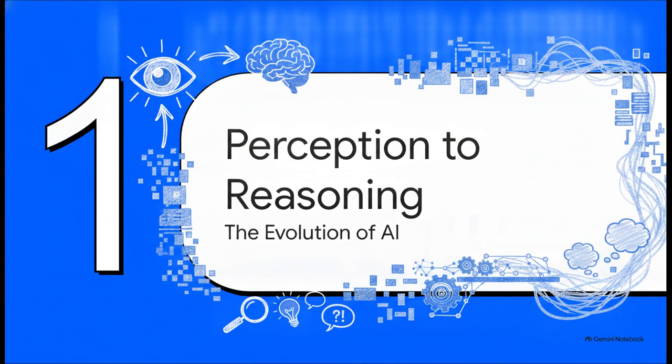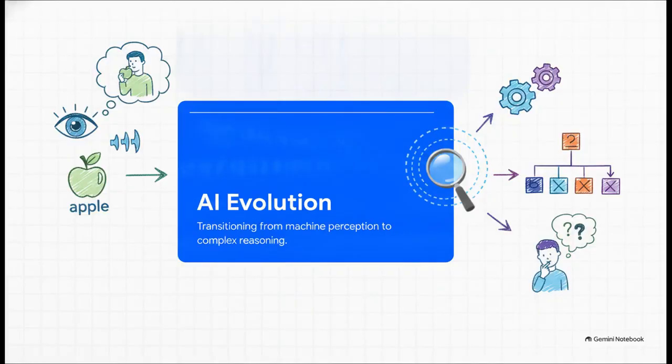All right, Section 1, AI, from perception to reasoning. You know, the true evolution of AI isn't just about perceiving an image or recognizing a word anymore. The real game changer is this critical transition from simple perception to complex reasoning. We actually want the system to logically infer outcomes. It's the difference between a machine just seeing the letters that make up the word apple and actually understanding that it's a fruit you can eat.